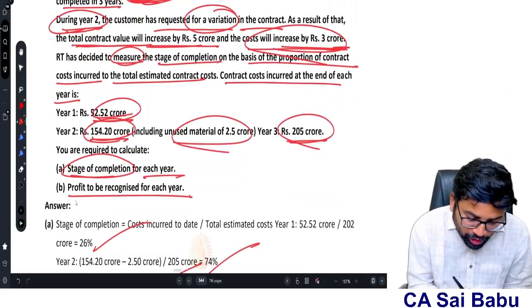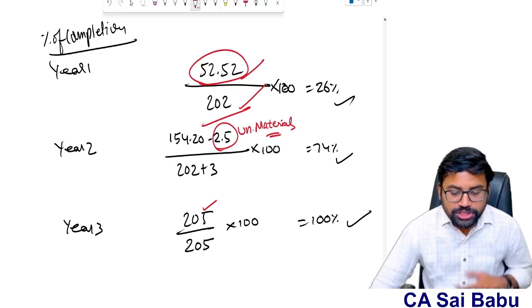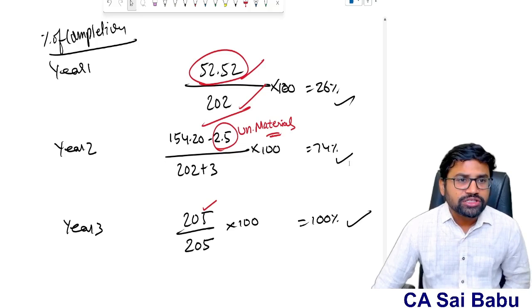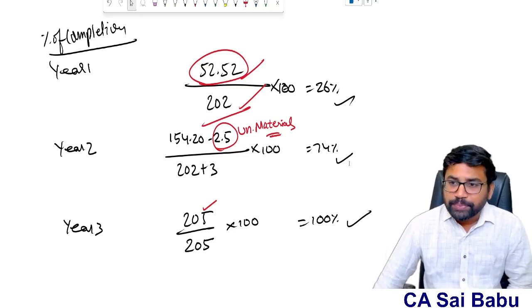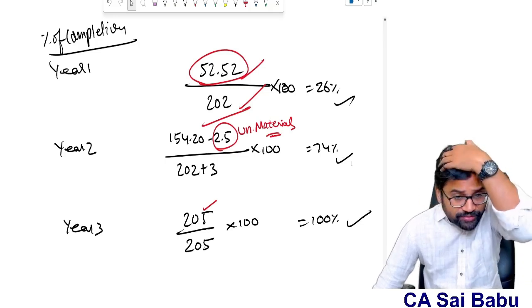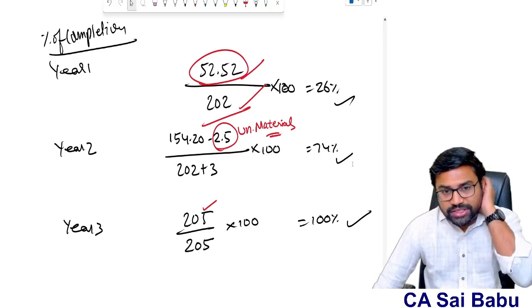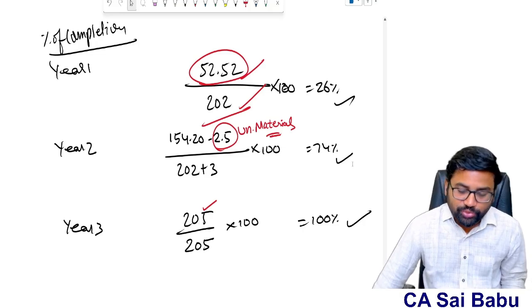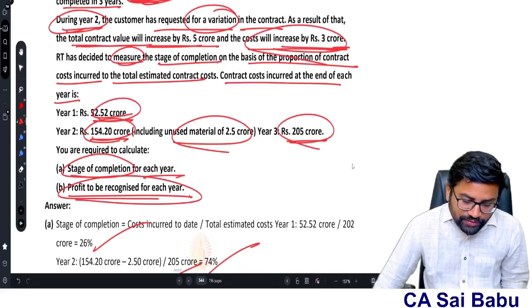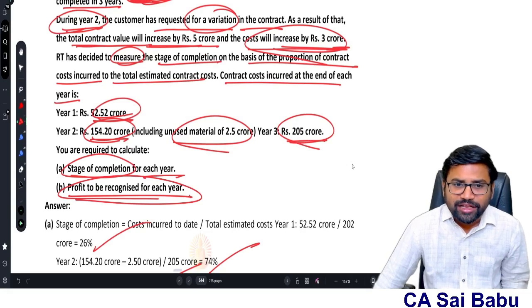And they're asking one more thing. What is that? Profit to be recognized each year. How much profit are you going to recognize each year? Contract profit or loss, how much are you going to recognize? Simple. We know the percentage of completion. Now based on that, we can determine how much revenue can be recognized. And what is the cost incurred if you reduce it? Then automatically you will get profit or loss.